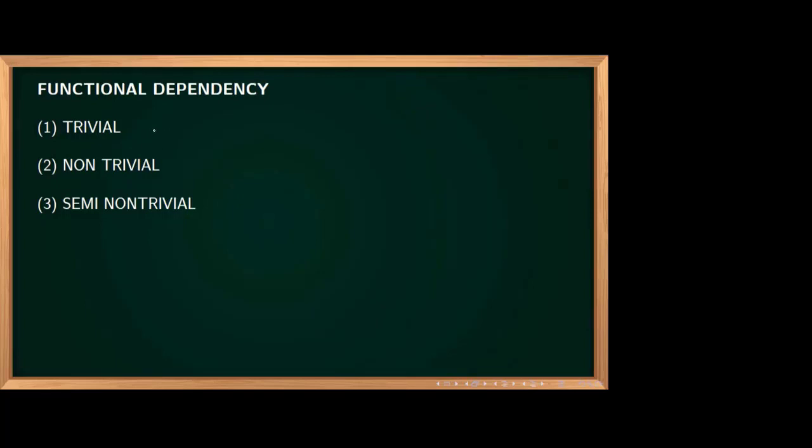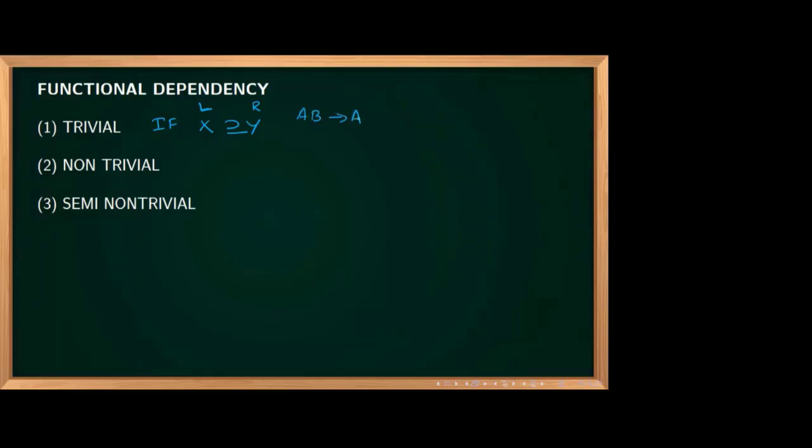A trivial functional dependency means if X is a superset of Y. This is left side and this is right side. If left side is a superset, there are more attributes than right side or exactly the same attributes, then we can say that it is trivial. Now I'll write an example.